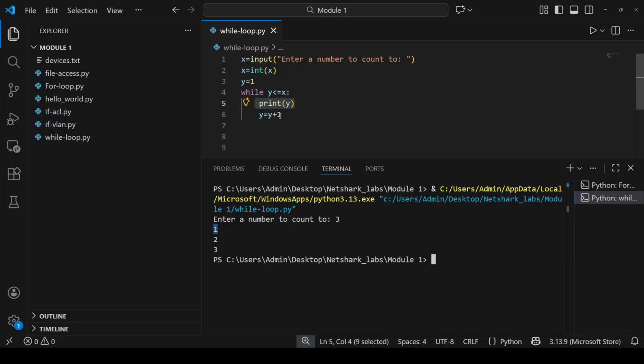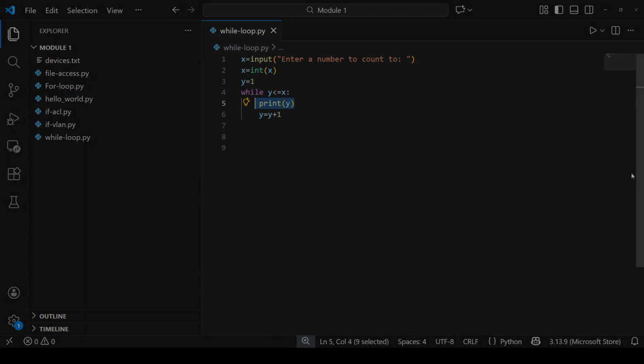Now the value of y will be incremented, so now y is equal to 2. Again, the control goes to the while loop, and y is less than or equal to x? Yes, because y is now 2 and x is already 3. This is how the loop goes on till the condition is no longer true.